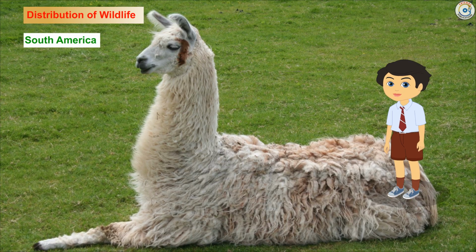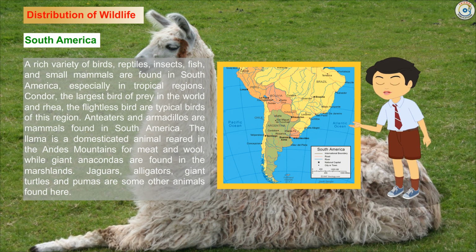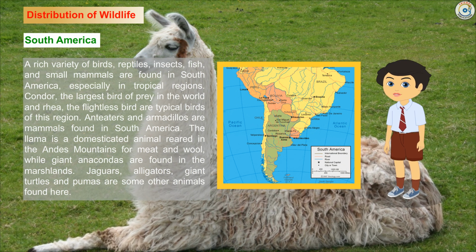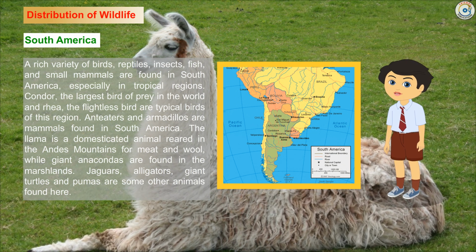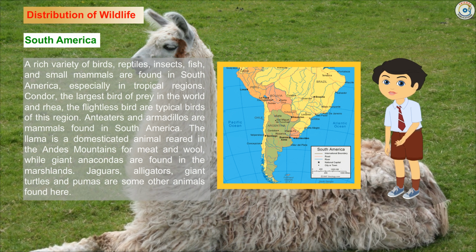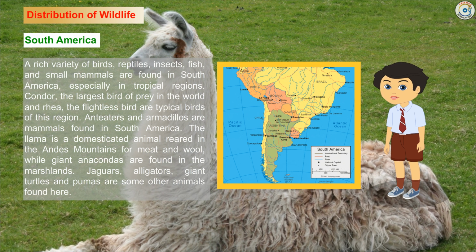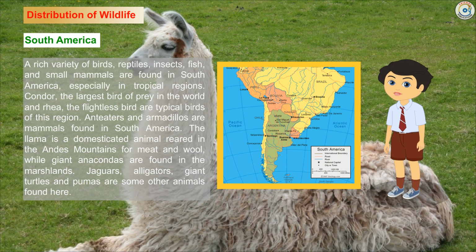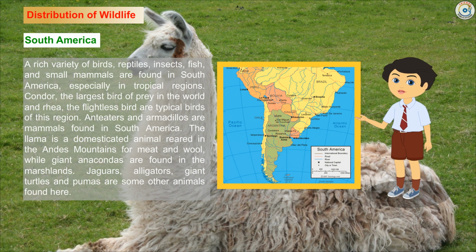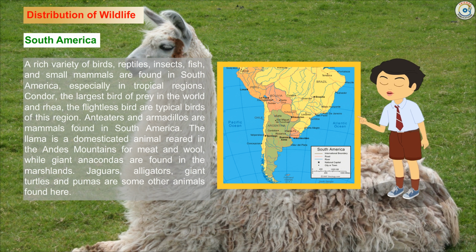South America. A rich variety of birds, reptiles, insects, fish and small mammals are found in South America, especially in tropical regions. Condor, the largest bird of prey in the world, and rhea, the flightless bird, are typical birds of this region. Anteaters and armadillos are mammals found in South America.